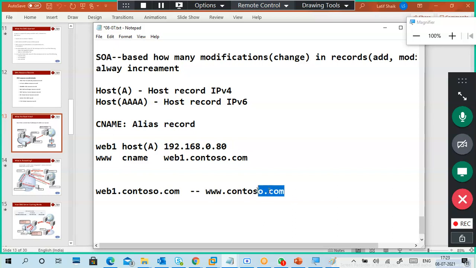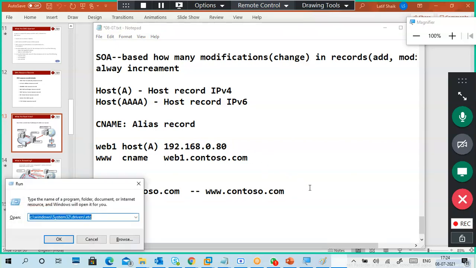When he types this .com, first the query will go to www.contoso.com, and it is an alias name of web1.contoso.com. What is the web1 IP address? This is the IP address, and it will give the IP address to you, so then you are able to communicate with us. Okay, I will give you one simple example also.